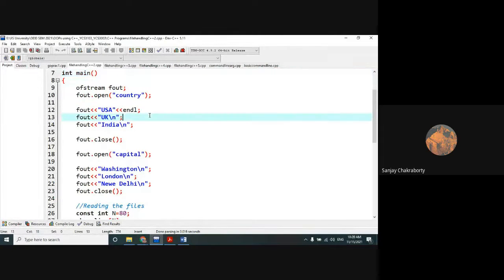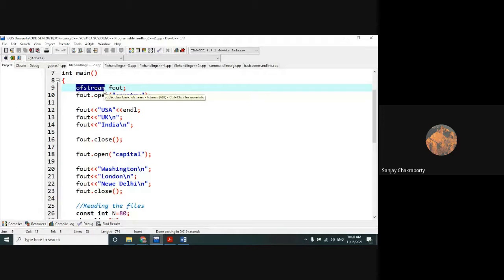Now within the main method, try to understand what I am trying to do here. I have first created a file stream object, fout. Everyone try to listen very carefully. This fout object is used for output file streaming. ofstream means output file streaming, so whenever we want to create a file to write contents within it, we will use ofstream. In the last class I discussed it.